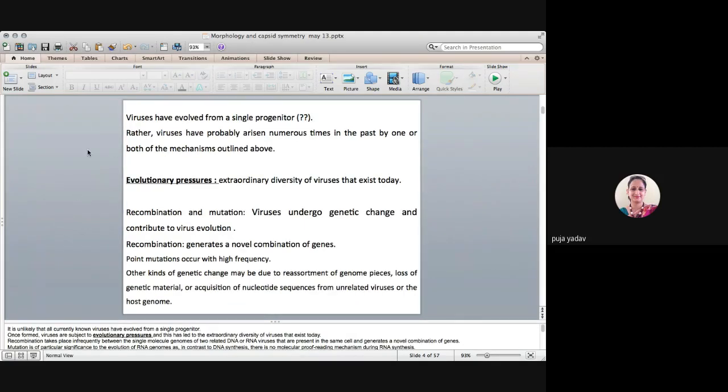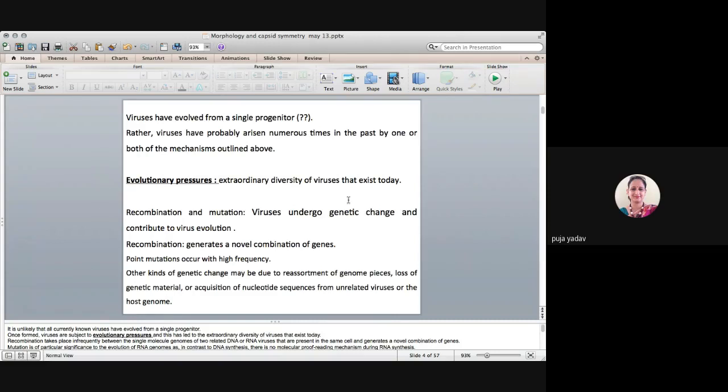So we cannot say that viruses have evolved from a single progenitor. Rather, viruses have probably arisen numerous times in the past by one or both mechanisms outlined above. It means either by the devolution theory or by the escapist theory.